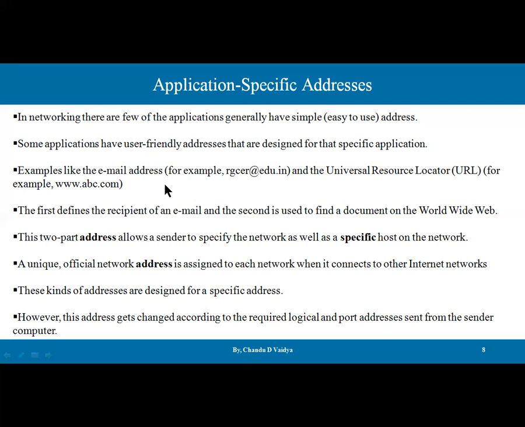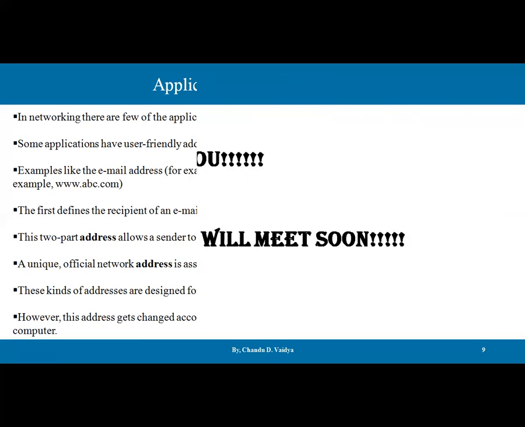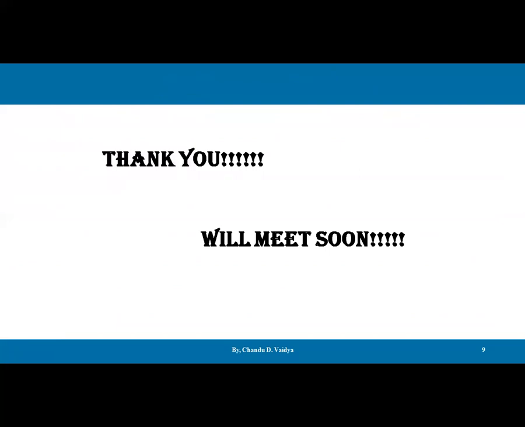Actually, I'm summing up all these addresses. We first looked at the physical address, which is 2 to the power 48 in size. Second was the IP address, where we focused on the main points. Thirdly, we discussed the port address, and lastly, the application-specific address. Out of these four types, for the MAC address, port address, and IP address, we have separate lectures. Please do watch.